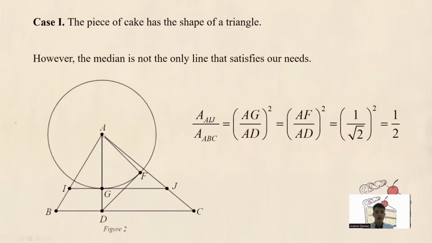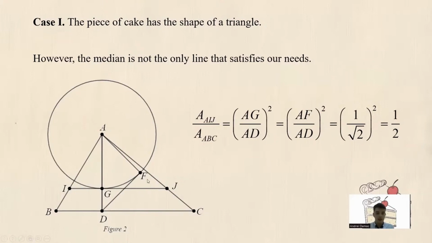However, the median is not the only line that satisfies our needs, as in the following. Let ABC be a triangle and AD its altitude with D on BC. Next, we'll draw the right isosceles triangle AFD with AD its hypotenuse. Then AF is equal to DF, that is equal to AD over square root of 2. Now, let G be the intersection of the circle with center in A and radius AF with the altitude. Let I and J be the intersections of the parallel through G to BC with AB and AC.